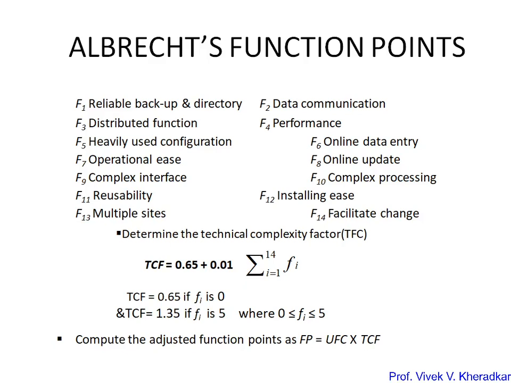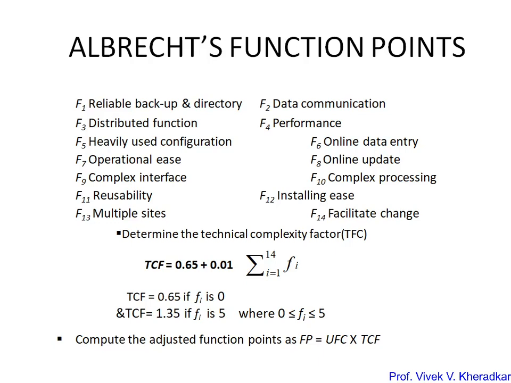Each of these components in the table is rated from 0 to 5, where 0 means the subfactor is irrelevant, 3 means it is average, and 5 means it is essential in the system. Likewise, for each of the factors F1 to F14 you have to find a value between 0 and 5 for its relevance. If the value of Fi is 0, that factor is irrelevant; if it is 3, it is average relevance; and 5 means it is essential.